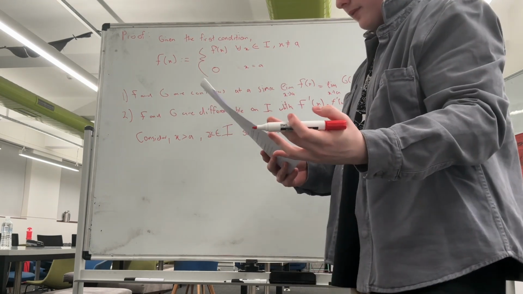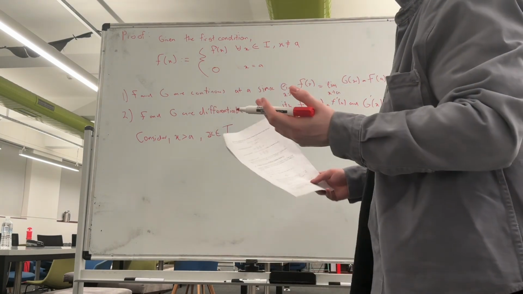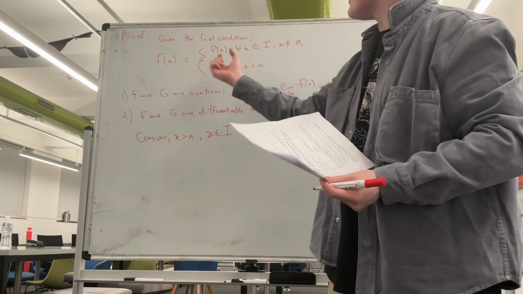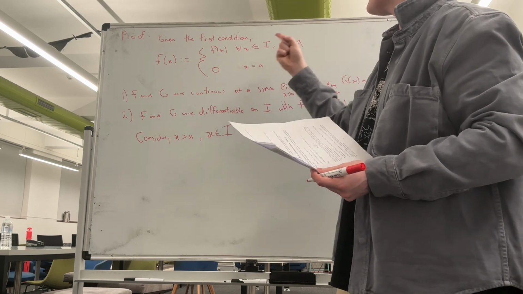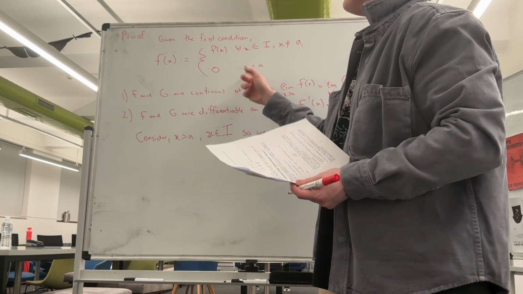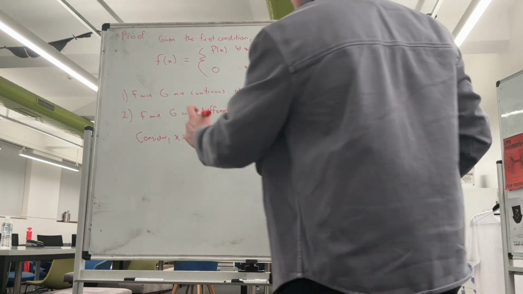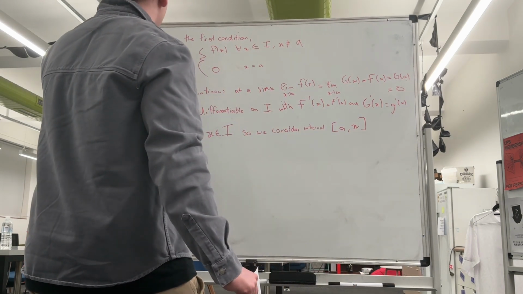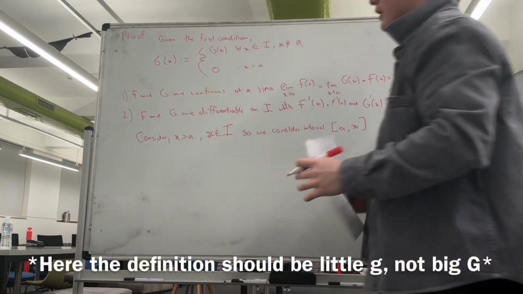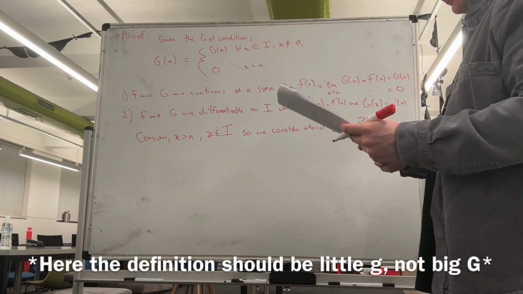Given the first condition, which was that the limits of both f and g as x approaches a are equal to 0, we can define two new functions. Capital F of x is defined such that it is equal to f of x for all x in the interval I, except at x equals a, where it is equal to 0. Capital G of x is defined similarly, where all I have to do is change this into a big G, and change this into a big G. We've done this so that they're continuous at these points.